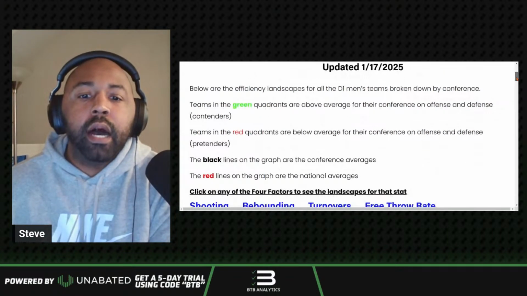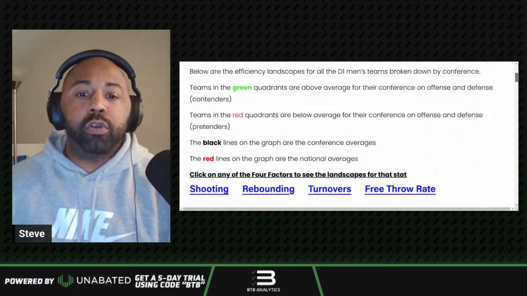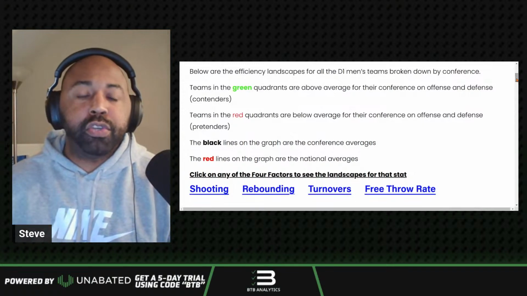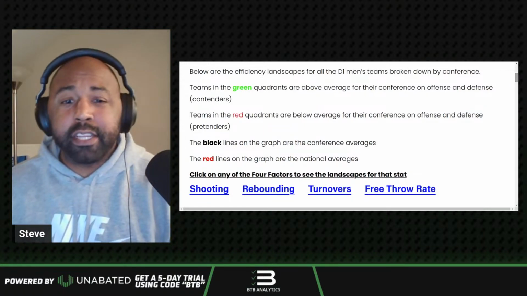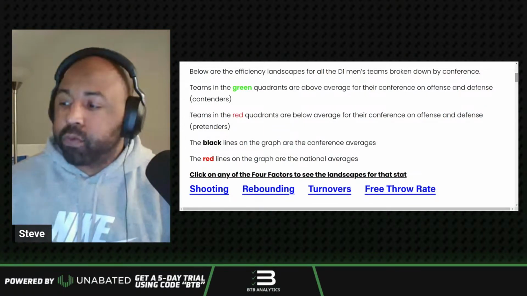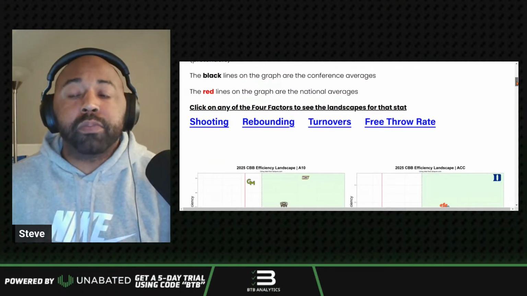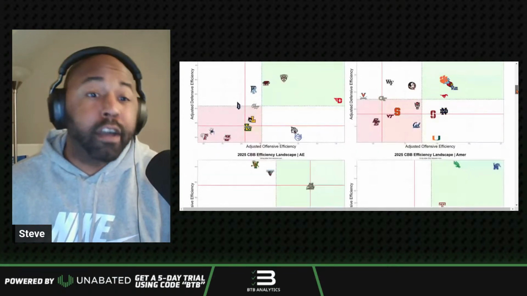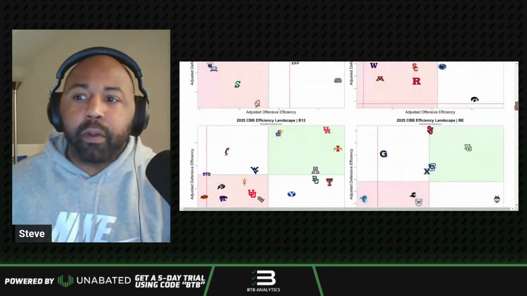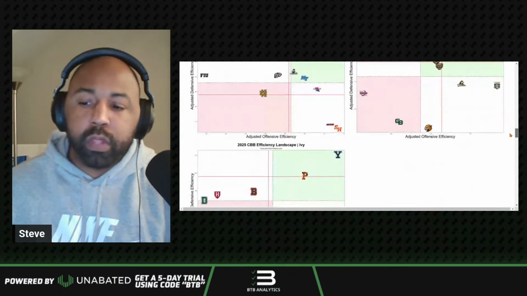But what happens is we look at the four factors, right? So shooting, which is measured by effective field goal percentage, rebounding, turnovers, and free throw rate, because those are the four things that are most probable and most predictive for a team winning a game. Now, covering gets a little bit tricky, but step one is who's going to win. And so we look at this.